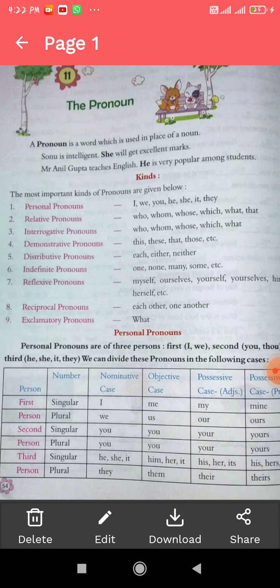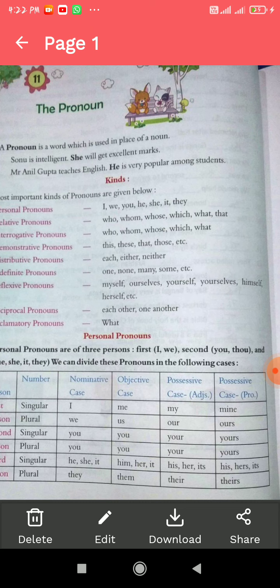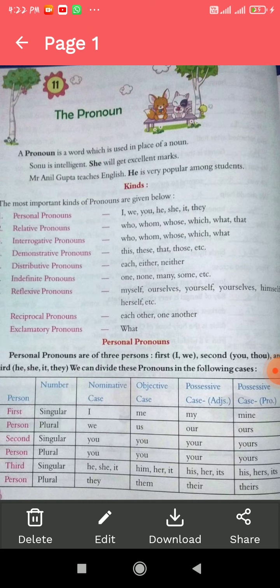Seventh is reflexive pronoun. Reflexive pronoun is used when the subject does something to itself. Example: she did the work herself. We hurt ourselves. There are many other words like myself, ourselves, yourself, himself, herself. Like I say that I will do this work by myself. Myself is called a reflexive pronoun.